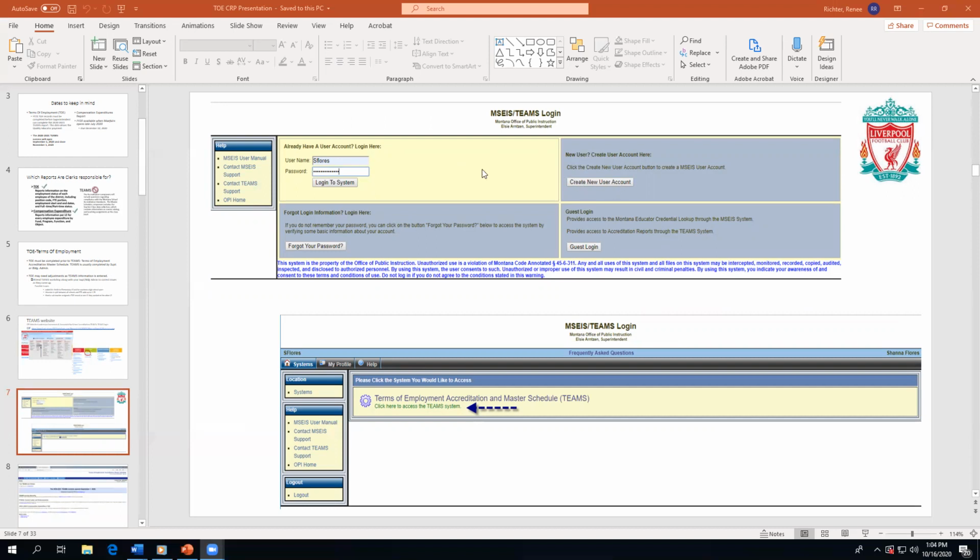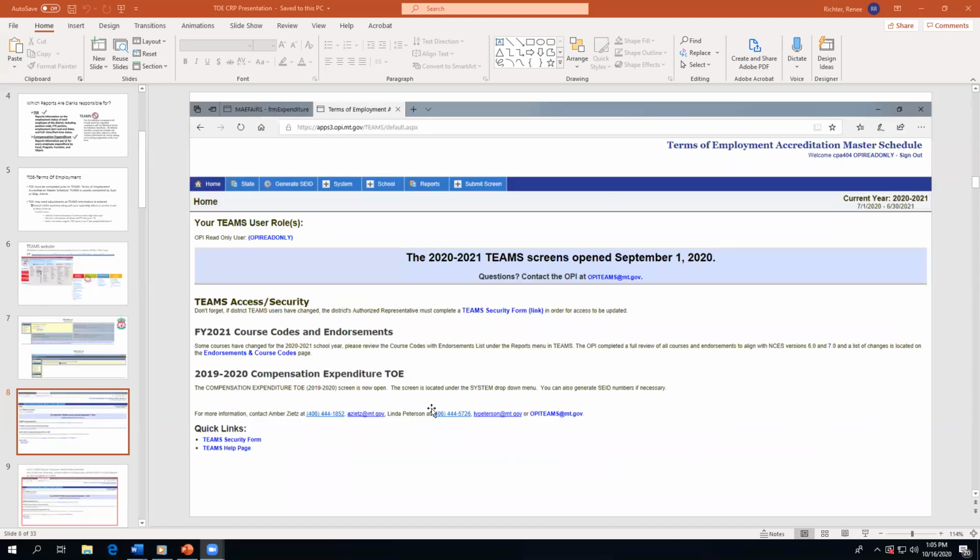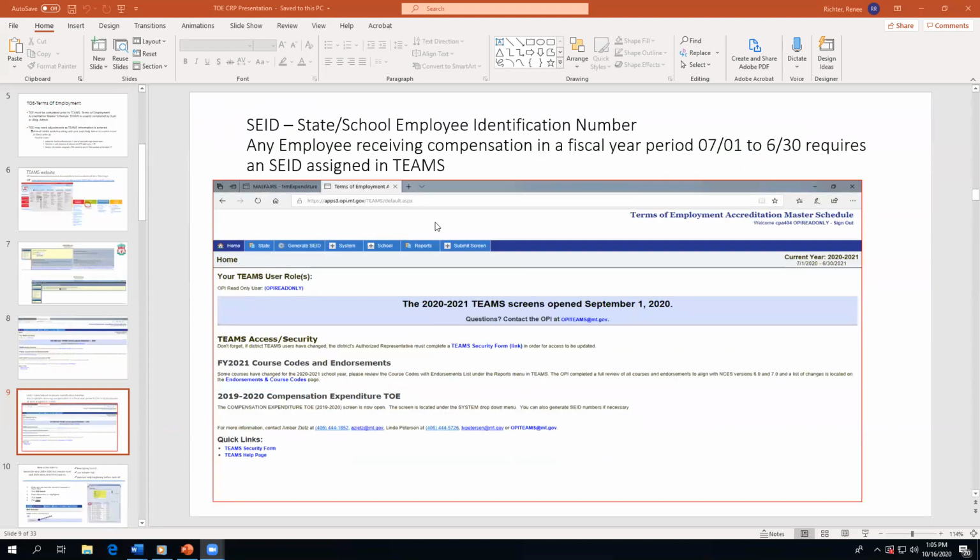Once you get into the TEAMS system, it will take you to the Terms of Employment Accreditation Master Schedule, and you'll want to click on here. It will take you to this main screen, the Terms of Employment Accreditation Master Schedule. And as you can see, it shows the 2021 TEAMS screens opened September 1st. So this is where you will generate any SEID numbers that you may not have for any of your employees.